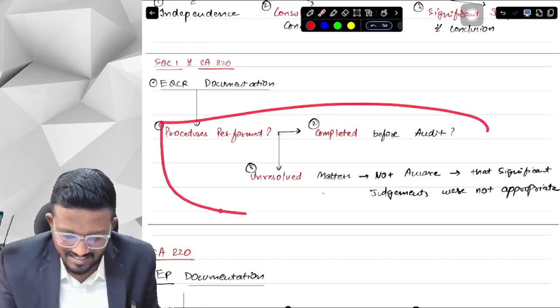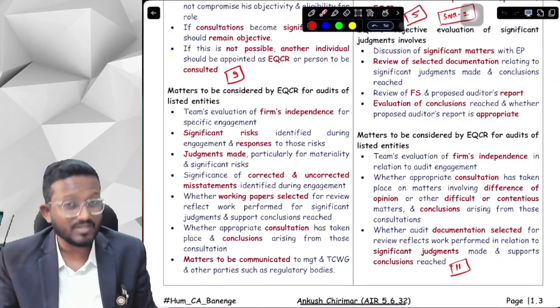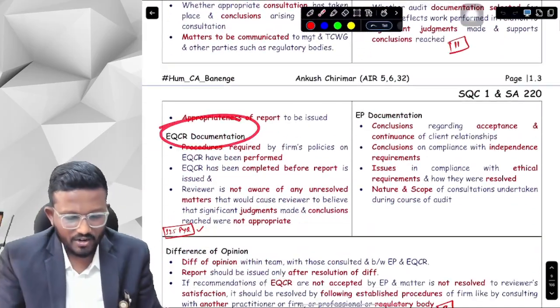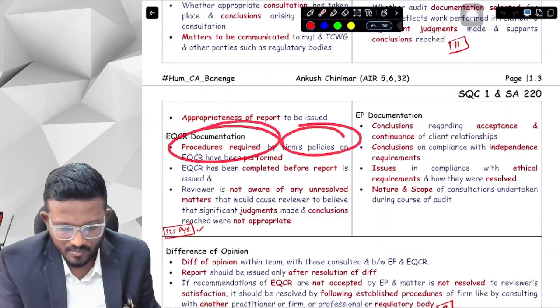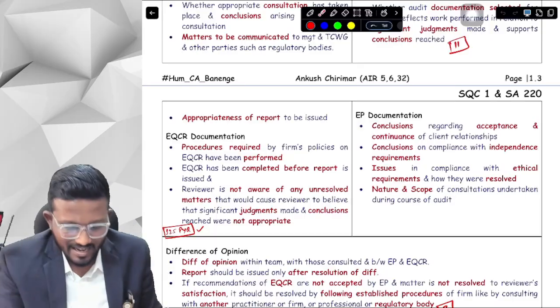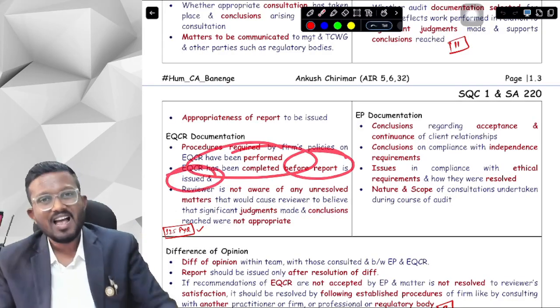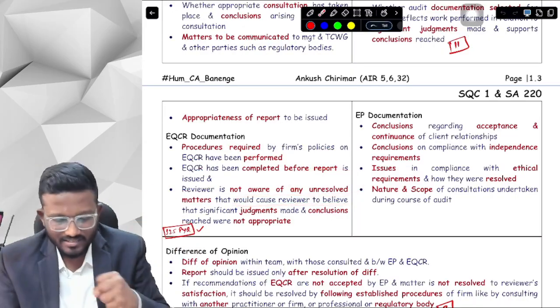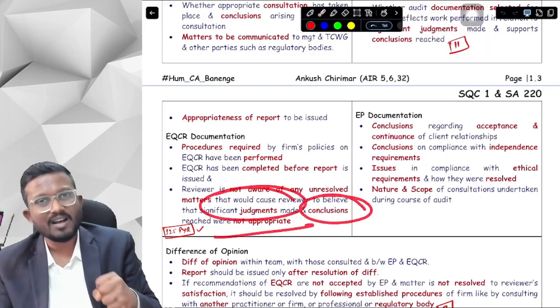Okay, yes sir. These three things we have to mention in our EQCR documentation. What are exactly the three things, sir? First of all, the procedures that are required by the firm's policies have been performed. Secondly, the EQCR was completed before the report is issued. And thirdly, that we were not aware of any unresolved matter that would cause us to believe that the significant judgments and conclusions were not appropriate.